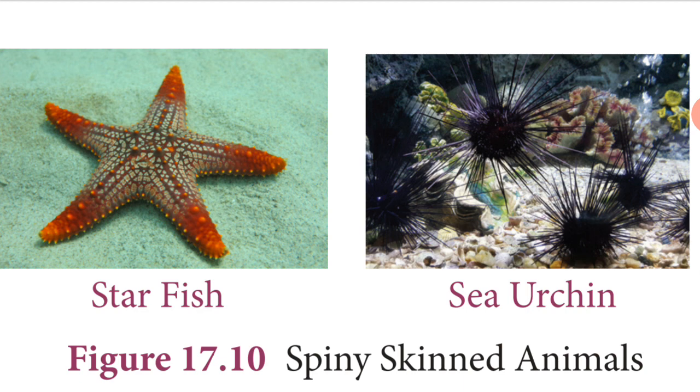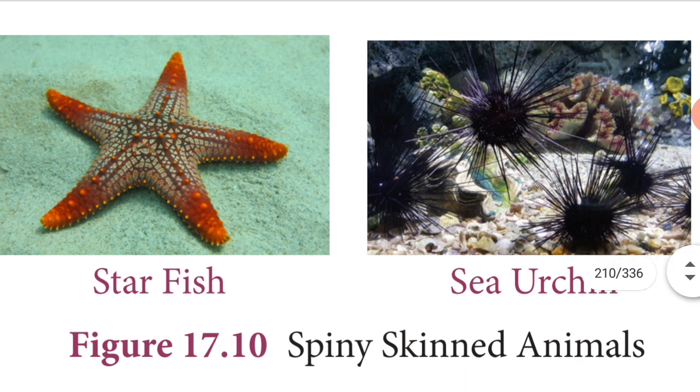A unique feature is the presence of fluid filled water vascular system. Fluid filled water vascular system is present only in the echinoderms. Locomotion is effected by tube feet. Body wall is covered with spiny, hard, calcareous ossicles. Example, starfish, sea urchin.